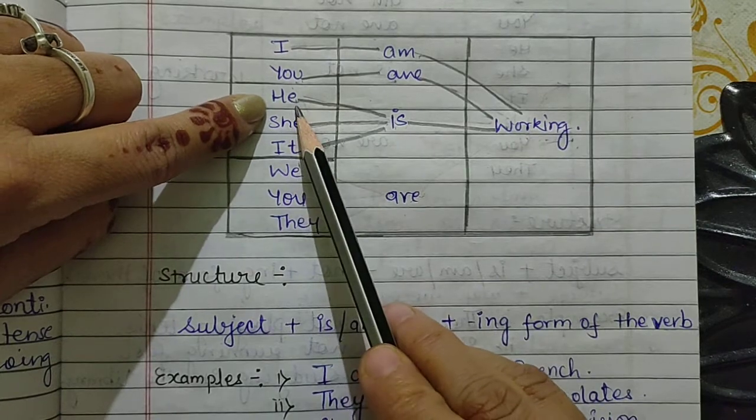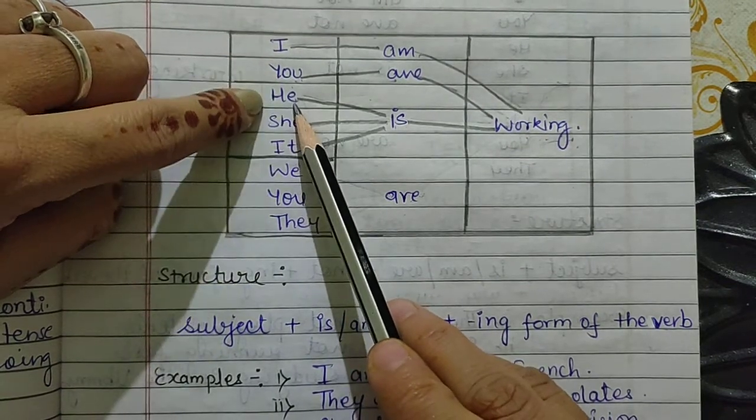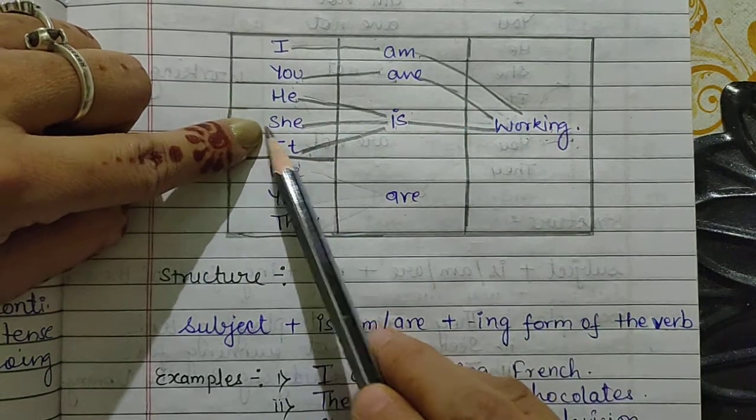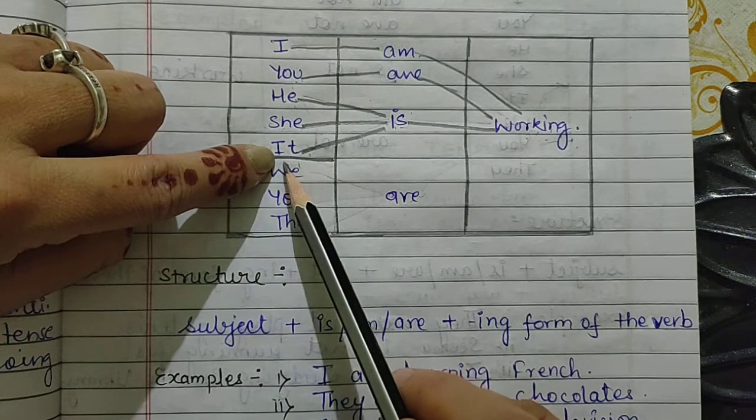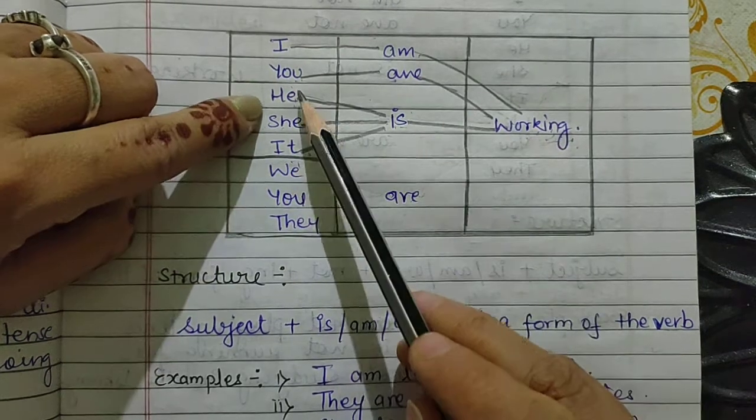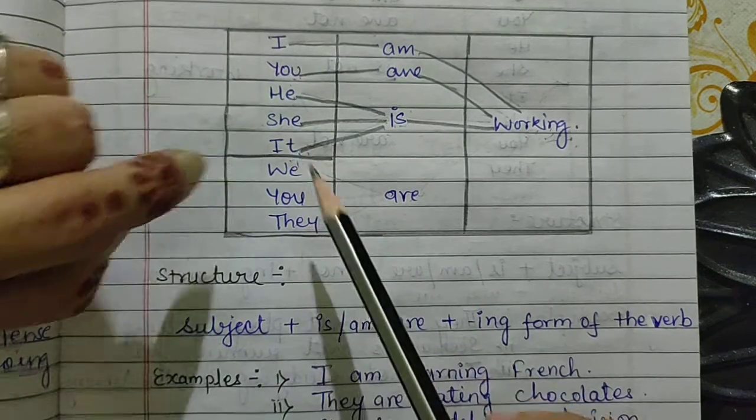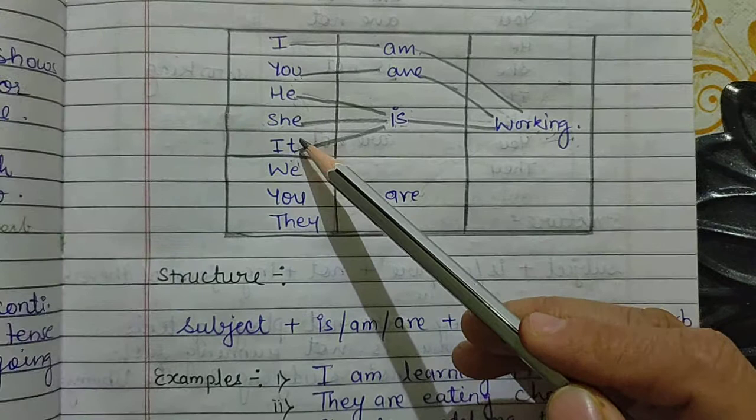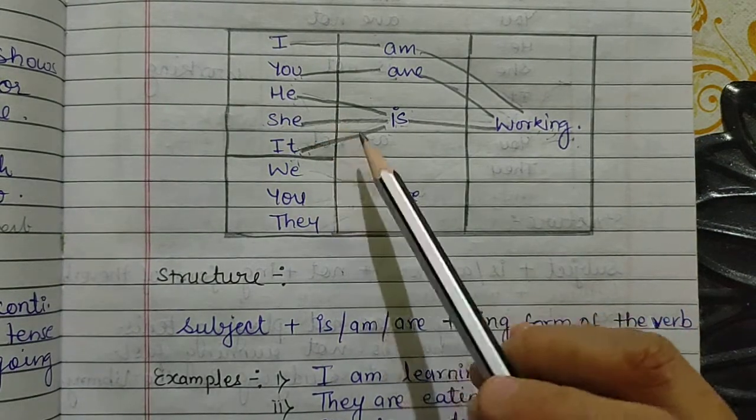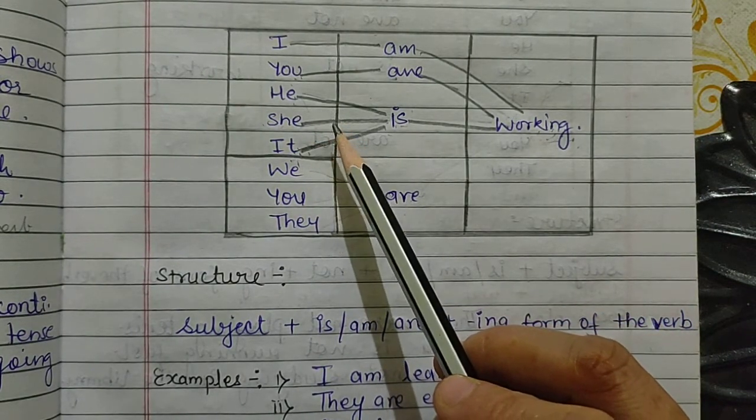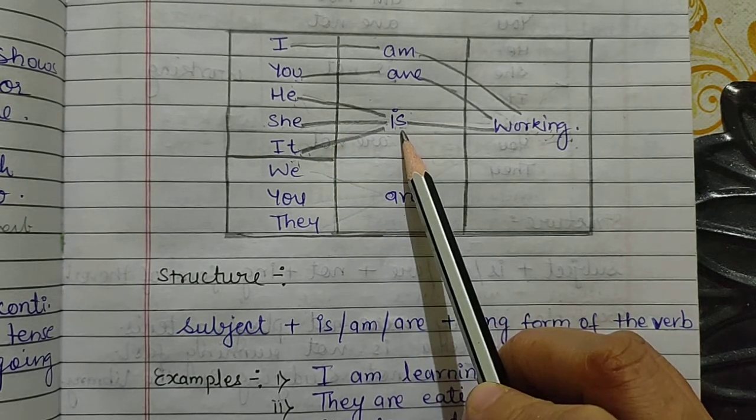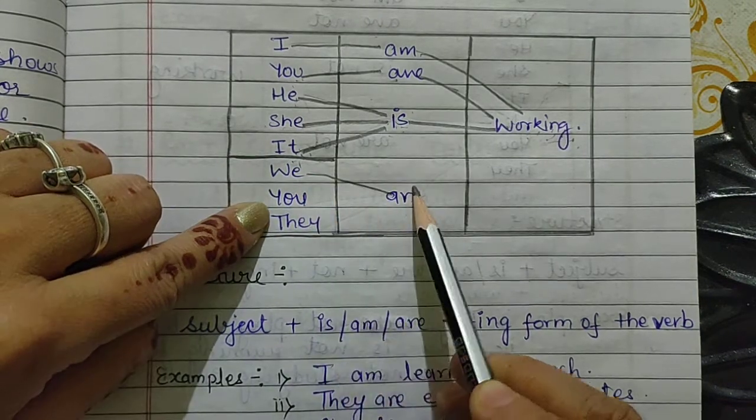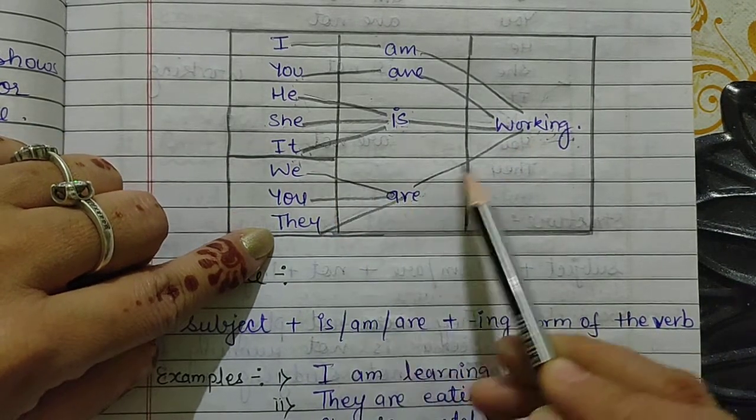If I take a name in the place of this pronoun, Satish is working, Sheila is working, and machine is working. So here in the place of he, she, and it, I have taken nouns. These are your pronouns, and in the place of these pronouns I have given you examples of nouns. So if the noun is singular or if the pronoun is singular, you will use is. Now if your subject is plural, we are working, you are working, and they are working.